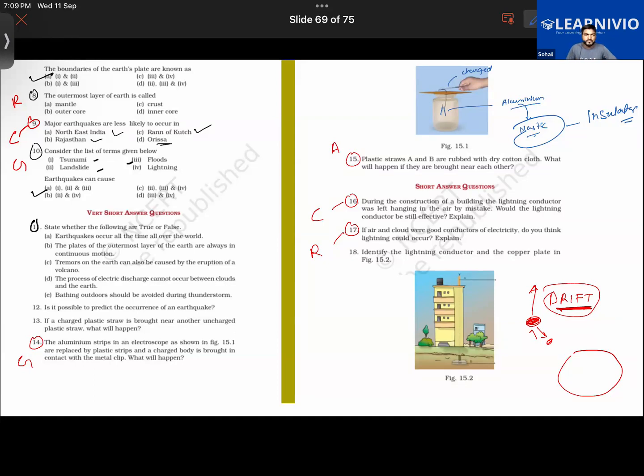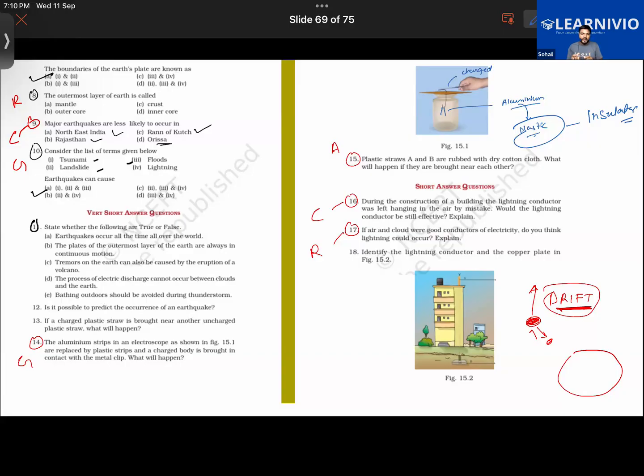But if it was left hanging, it would increase the risk of lightning striking the building and damaging it, which could start a fire. That is more appropriate to say.